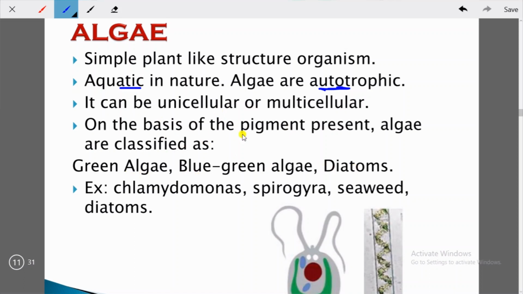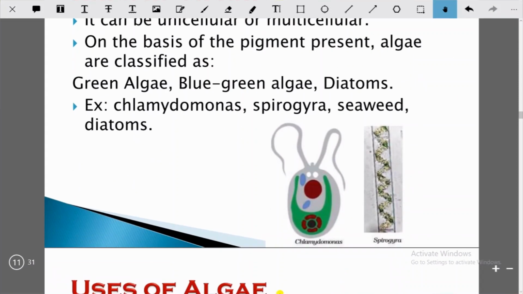So you see the pigment, that means in plants the pigments are present, and because of that they can produce their own food, isn't it? The pigment present in the plant is called chlorophyll. We all know about it, and this is green in color, isn't it? For examples of green algae, you can take Chlamydomonas, Spirogyra. You can see the diagram here, Chlamydomonas, and you have Spirogyra also.